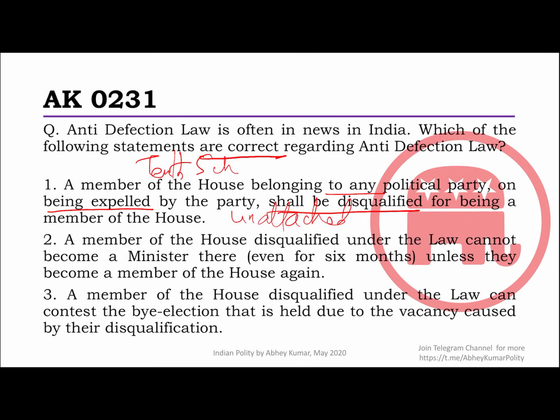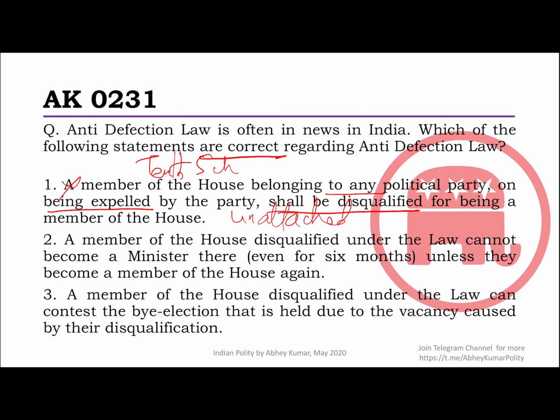So they are still in a way kind of a member of the party, and that is why the issue comes up: will the whip apply on these kind of members or not? Though the Supreme Court has not clarified on this issue, the present understanding is that though the expelled member is not disqualified from the house, they are still under the whip directions of the party for the purposes of anti-defection law. So anyway, this is not a correct statement.